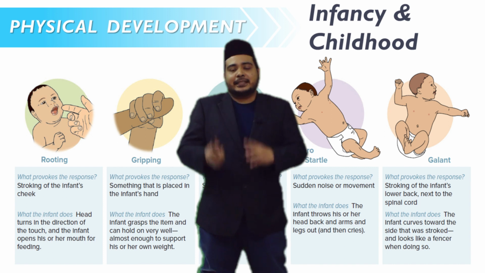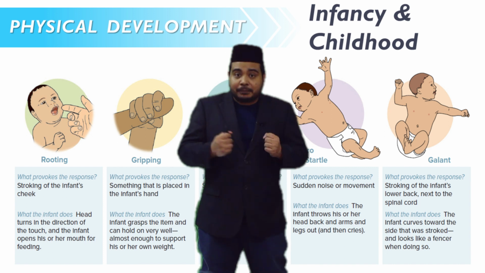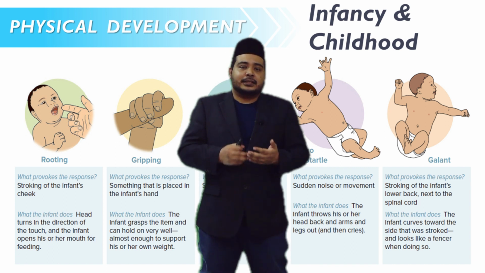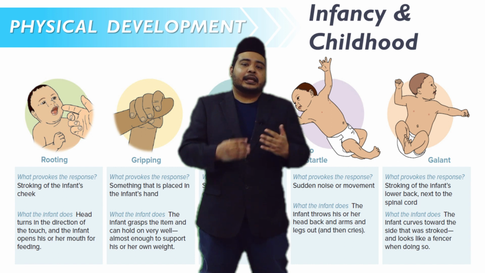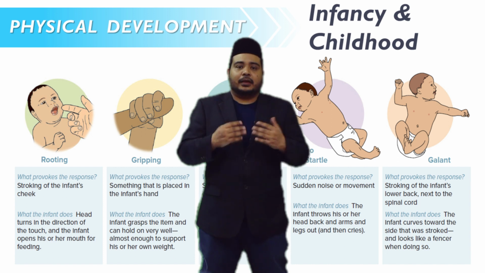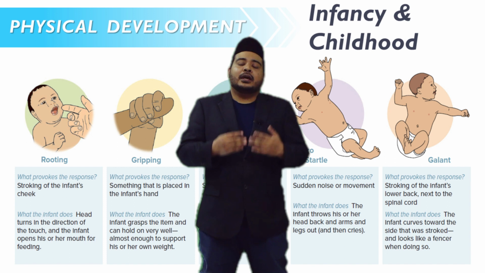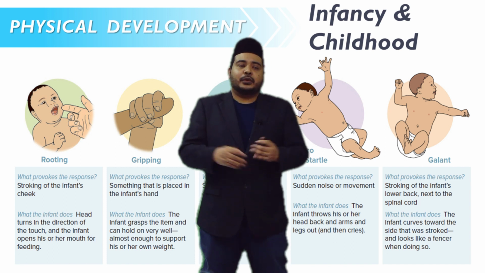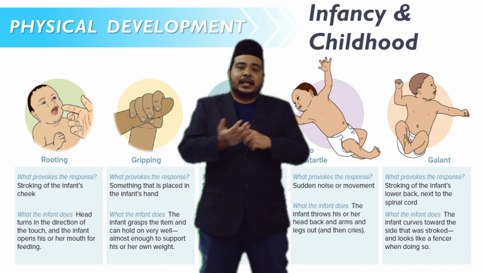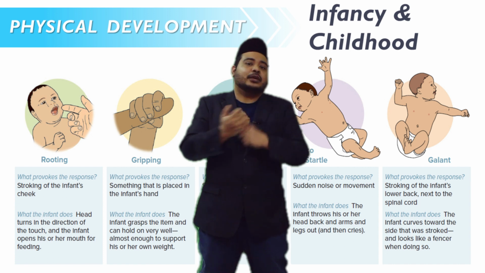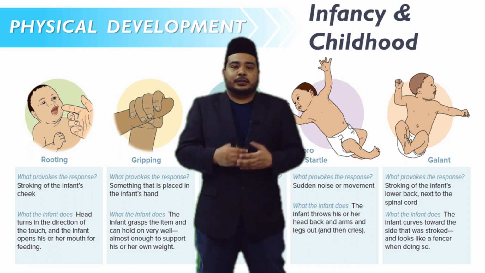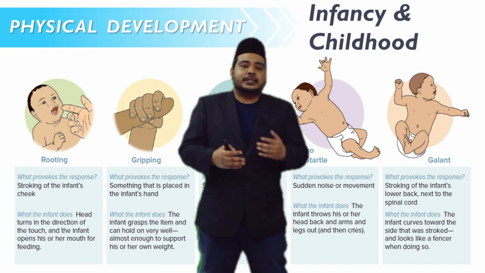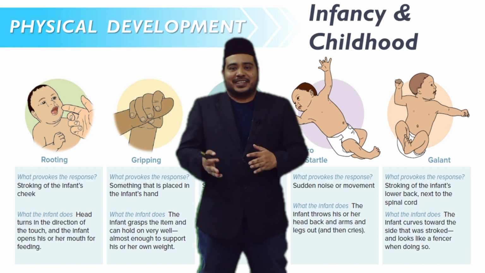The second reflex is gripping. The infant grasps and holds items very well, almost enough to support his or her own weight. When you put your finger inside their palm, they will grasp it. This is gripping. What provokes it? Something placed in the infant's hand.